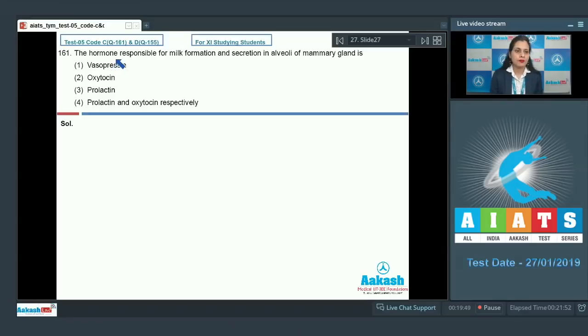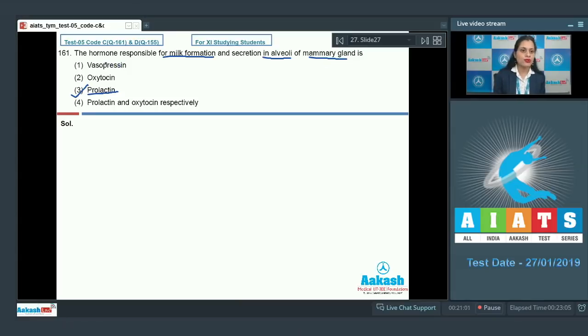Question number 161. The hormone responsible for milk formation and secretion in alveoli of mammary gland is, and the options are vasopressin, oxytocin, prolactin, and prolactin and oxytocin respectively. So these two functions, that is milk formation and secretion in alveoli of mammary gland, are controlled by the hormone known as prolactin. So the correct answer to this question is prolactin. It is this prolactin which is responsible for milk formation and secretion in alveoli of mammary gland.